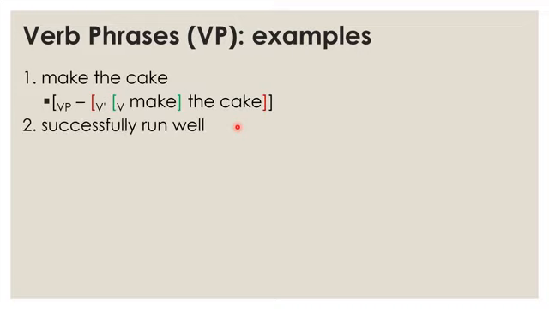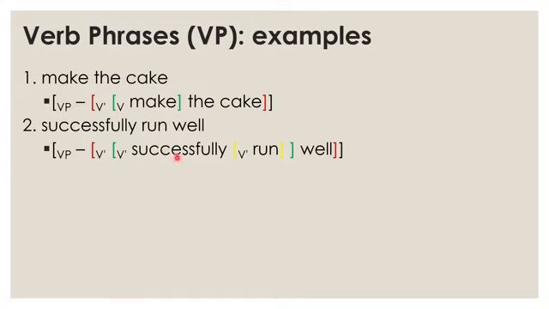And then in successfully run well, well is the adjunct, and then it branches into successfully and run, between brackets over here, and then it branches into successfully as an attribute and run, which is still a V bar because it doesn't have a complement.